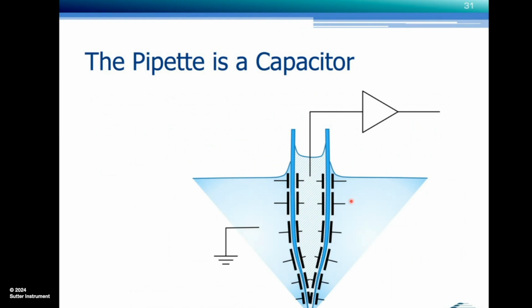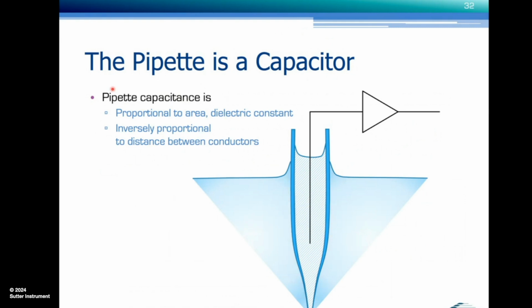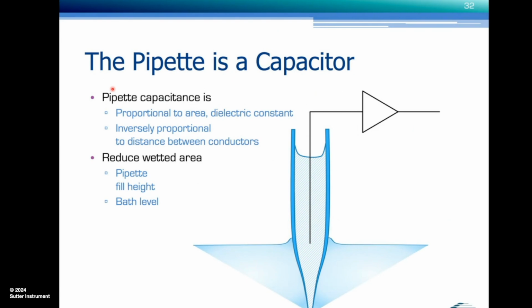And if we remember, the pipette capacitance, which we want to keep low, is proportional to the area and the dielectric constant, and inversely proportional to the distance between the conductors. So how could we reduce the pipette capacitance and along with that the capacitive noise? We could either reduce the wetted area by reducing the pipette fill height, only filling it to the minimum, or by reducing the bath level, or doing both, ideally.